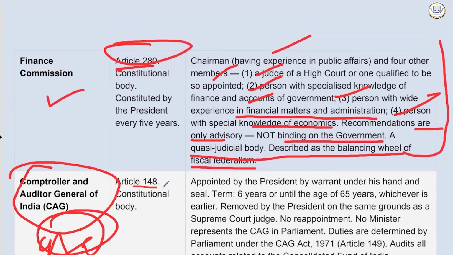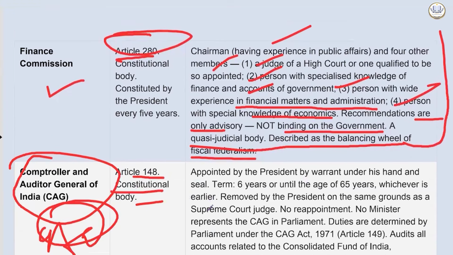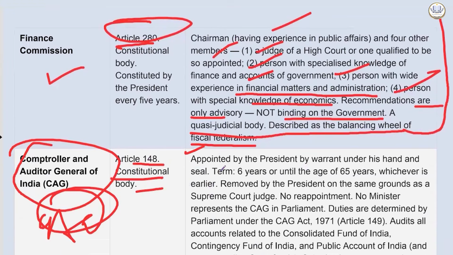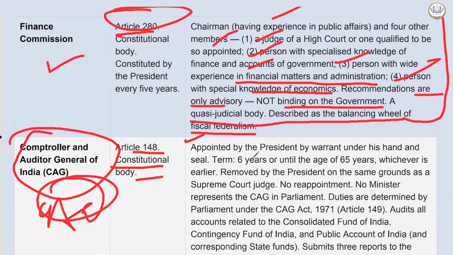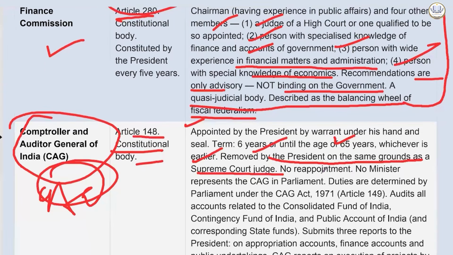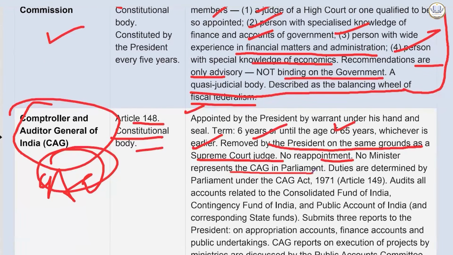Okay, under Article 148, constitutional body. It is appointed by the President by warrant under his hand and seal. Term is 6 years or until the age of 65 years, whichever is earlier. Removed by the President on the same ground as a Supreme Court judge. No reappointment. No minister represents the CAG in Parliament.